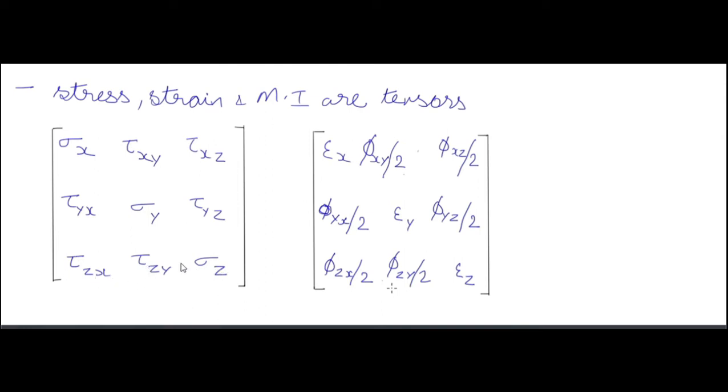Similarly, in the strain tensor, we have epsilon x, then phi xy by 2, then phi xz by 2. Here phi xy is the total shear strain in the xy plane, and the 1 by 2 means half of that value. Phi xz by 2 is half of the shear strain in the xz plane, and so on. So this is the tensor for strain, and this is the tensor for stress.